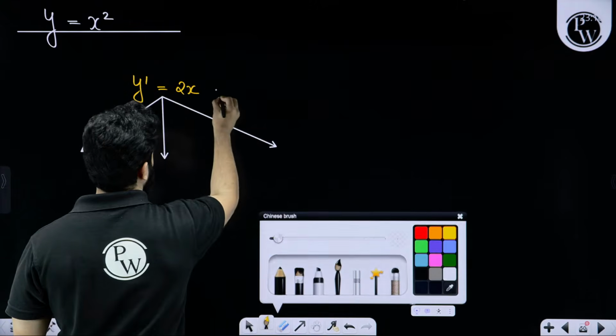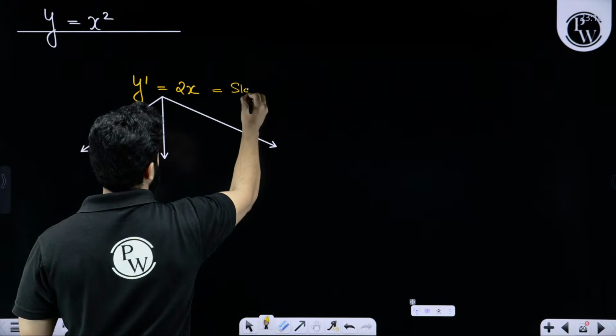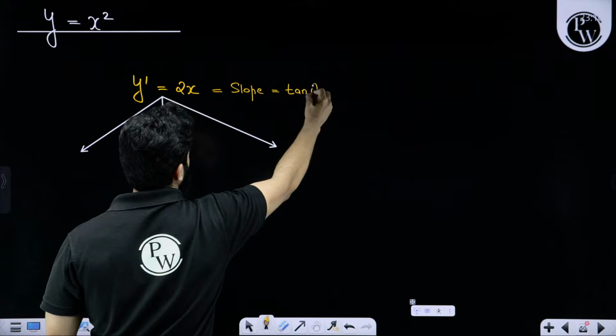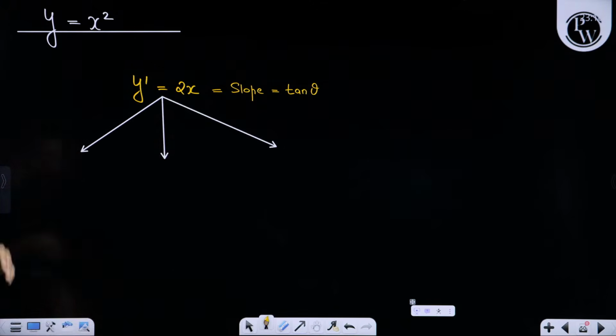We are discussing slope. This is slope or tan theta. All of these are synonyms here.